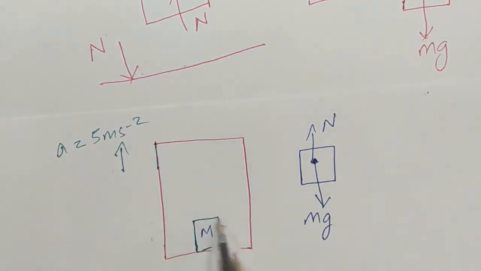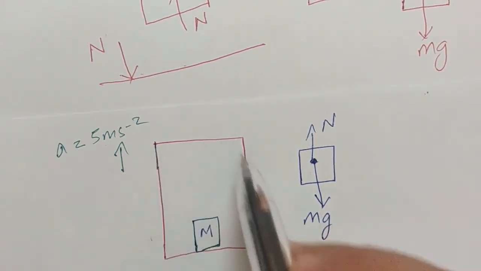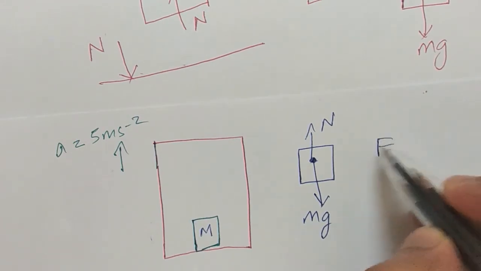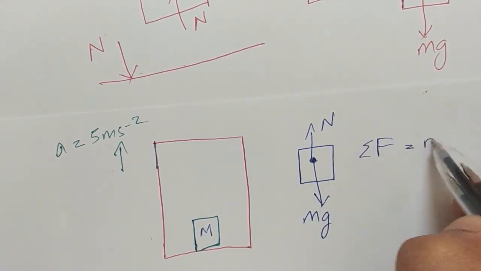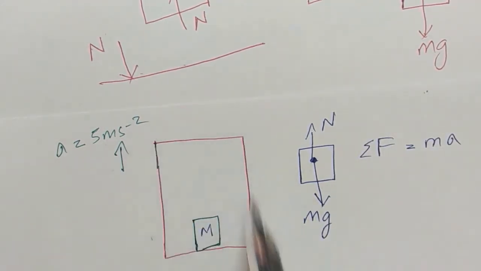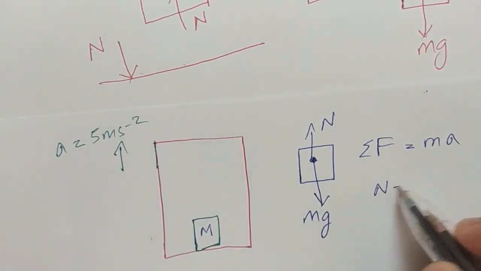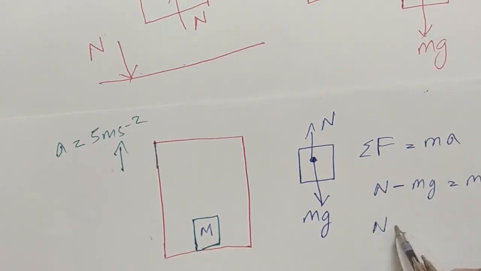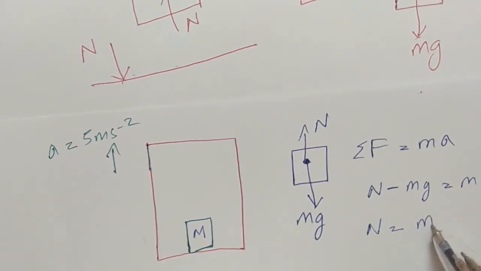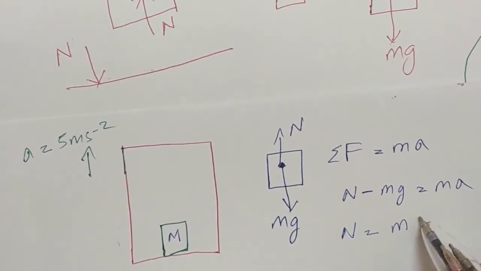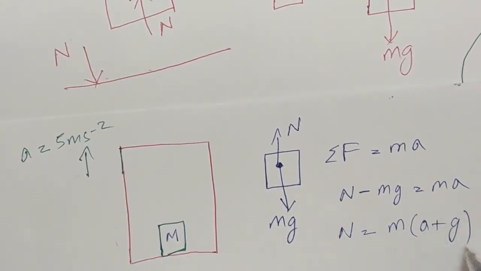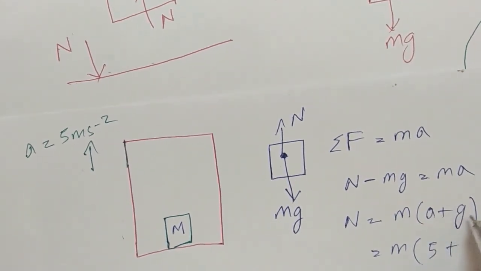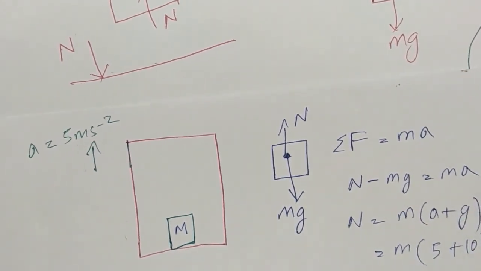Now, since the frame where the person is standing is getting accelerated in upward direction, by Newton's law we know that the net force is equal to mass into acceleration, and it is getting accelerated in this direction, so we can write N minus mg is equal to ma. Here the normal reaction is coming out to be equal to m into (a plus g). We know that gravity is approximately equal to 10 meter per second square.